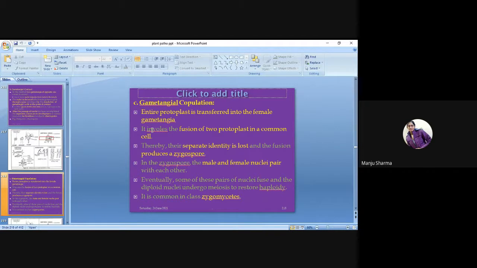In the zygospore, the male and female nuclei pair with each other. Some of these pairs of nuclei fuse and the diploid nuclei undergo meiosis to restore haploidy, and it is common in class Zygomycetes.